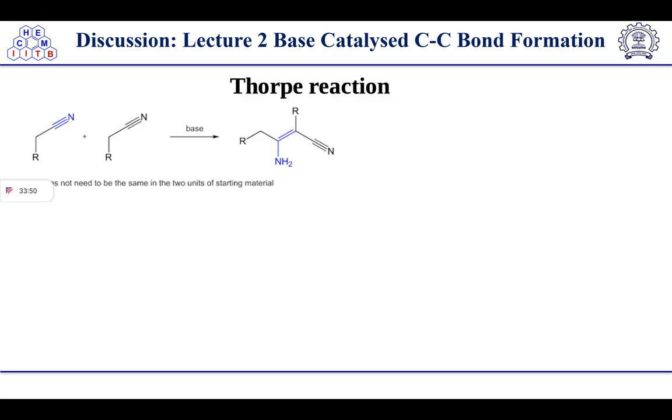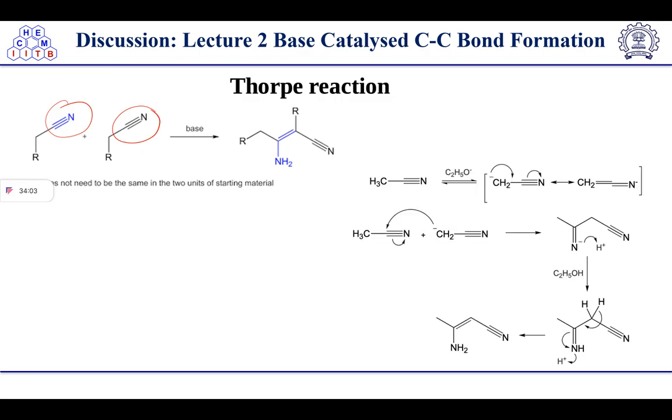The Thorpe reaction is also like aldol condensation, but in this case, a nitrile group is involved. You can see here C triple bond N, right? So the mechanism is here. We have discussed it. In this case, the proton abstraction takes place from this position, because this is the acidic proton. So CH2 minus this moiety will generate, and then it will attack an electrophilic center, which is the carbon of the nitrile group, and it will form this intermediate.